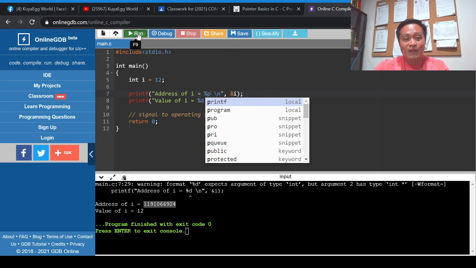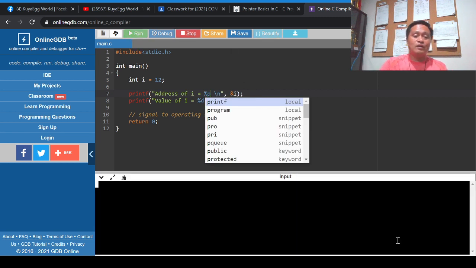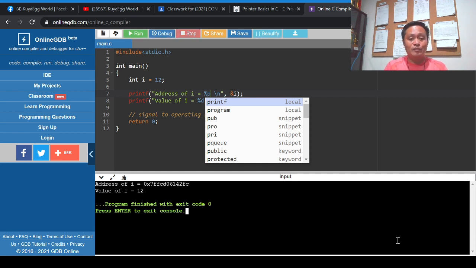And every time you execute the program, the address of a particular value changes. So who did the assigning of the address? It's the C compiler, it's the hardware. I don't know, so we'll try to ask the author of the C programming language, Dennis Ritchie.